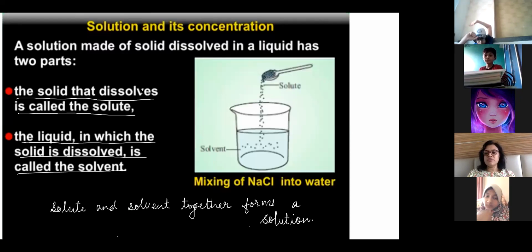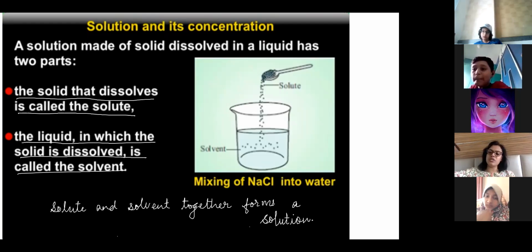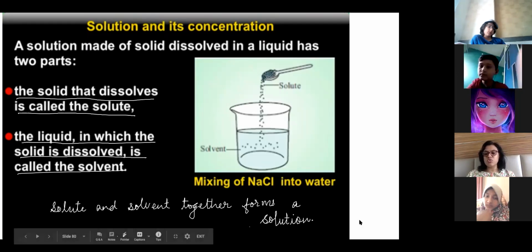Ma'am, we have a nice experiment we can do at home. Take a beaker or a glass of water and put some sand in it. Leave it for half an hour. After half an hour, start pouring the water from the top, leaving the sand behind. That method is called decantation. When you leave it for some time and the sand rests at the bottom, that is called sedimentation. You can do this at home.